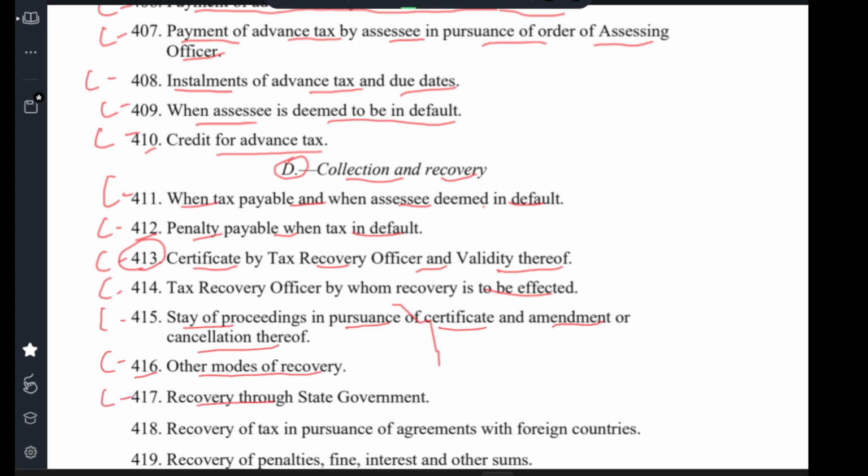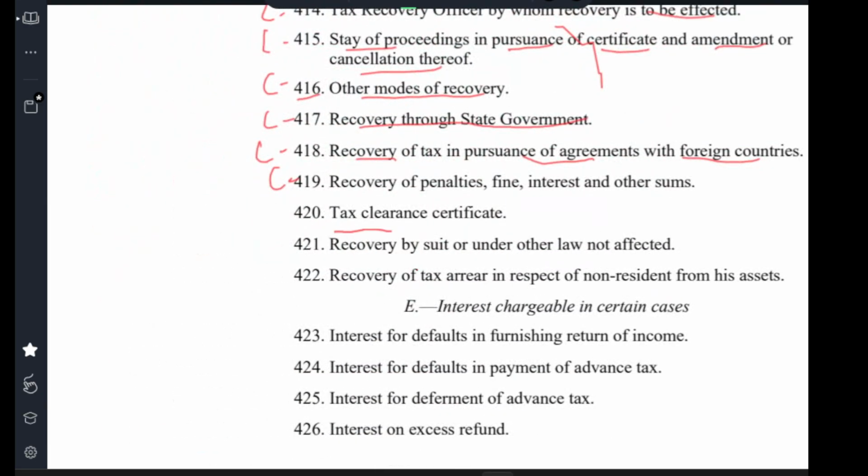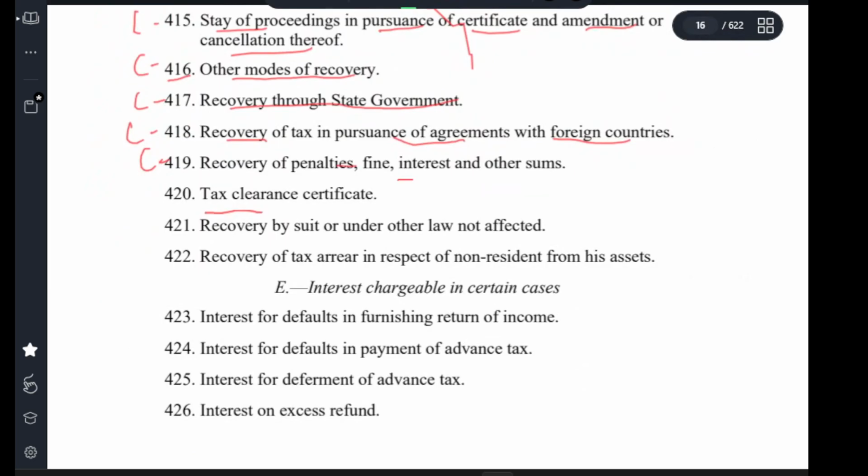Clause 416, other mode of recovery. Clause 417, recovery through state government. Clause 418, recovery of tax in pursuance of agreement with foreign countries. Clause 419, recovery of penalties, fine, interest and other sums. Clause 420, tax clearance certificate. Clause 421, recovery by suit and other law are not affected.